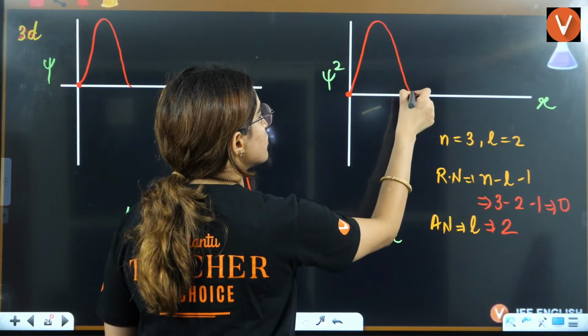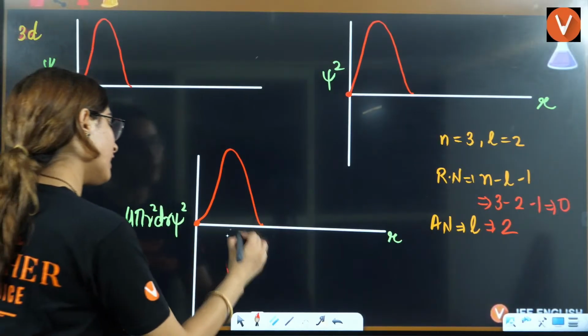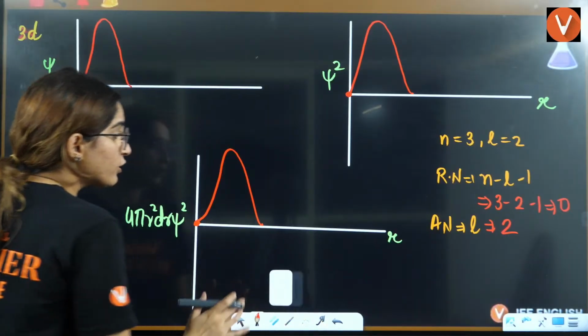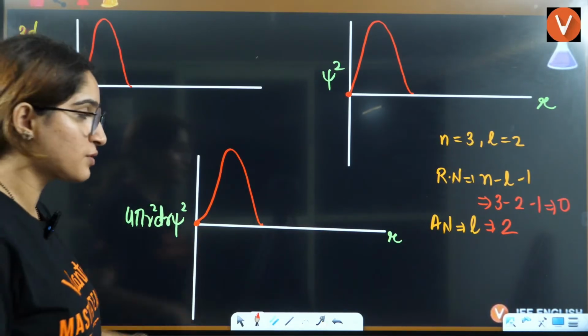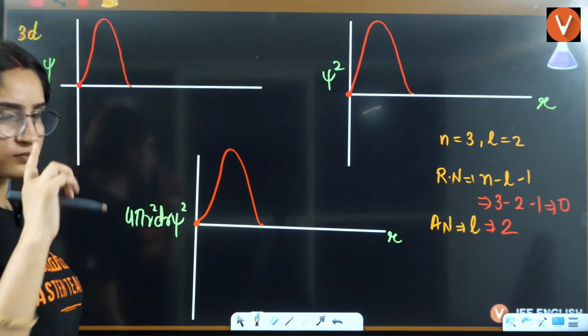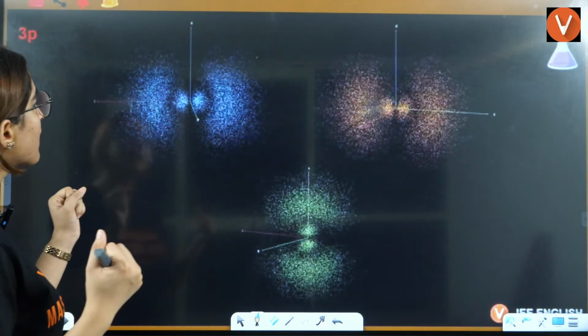Some students draw angular nodes here, like 1 node, 2 node, 3 node. But we are drawing the graph for radial nodes, okay? So that's how you need to draw it. So there is no node.